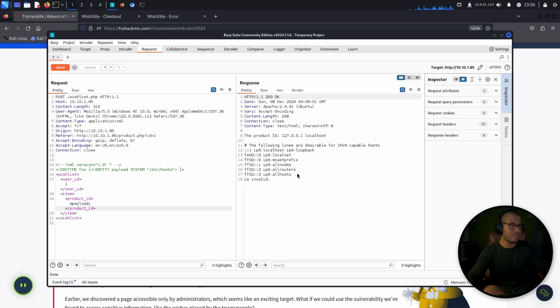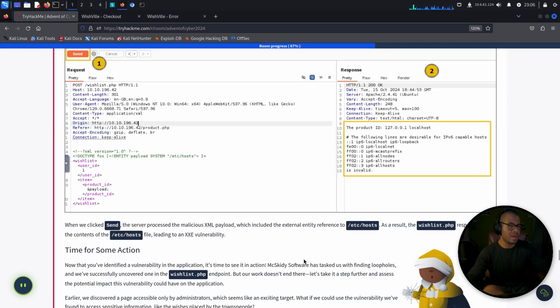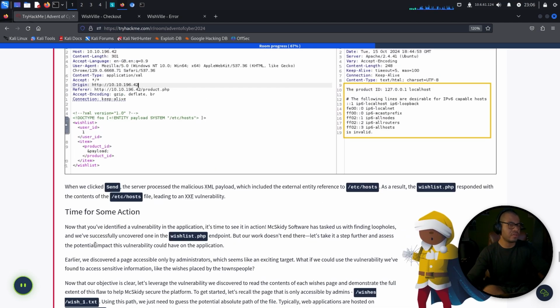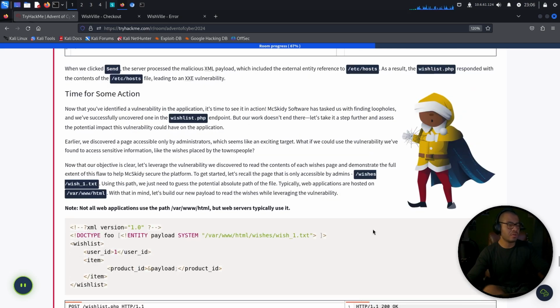And what if we send this now? Yeah. Okay, so the following lines are desirable for IPv6 capable hosts. It's invalid. Yeah, we get that as well. The contents file leading to an XXE vulnerability. Time for some action. Okay, I like action.